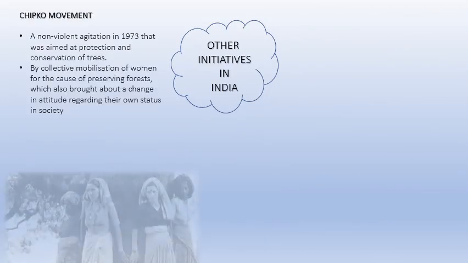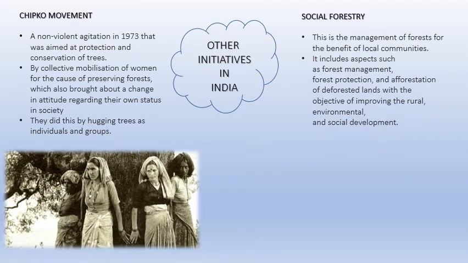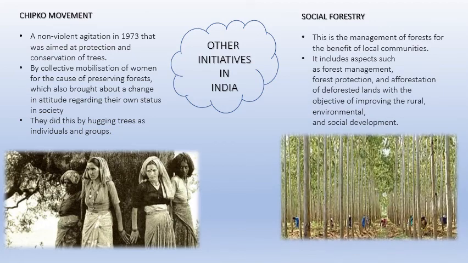Other initiatives: these are the two which are left in today's chapter, and we'll move to the right first, which is social forestry. This is management of forest for the benefit of local communities. So here we do forest management, forest protection, afforestation, reforestation. Just like I told, afforestation is planting trees where there was no forest before. It was a total barren land. But reforestation is planting trees where there was a forest before, but it has been cut down.